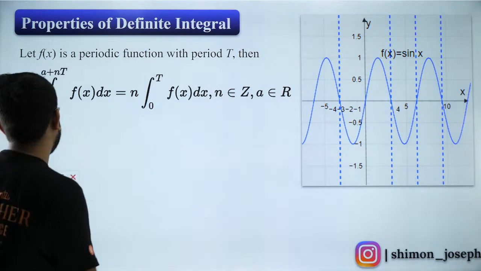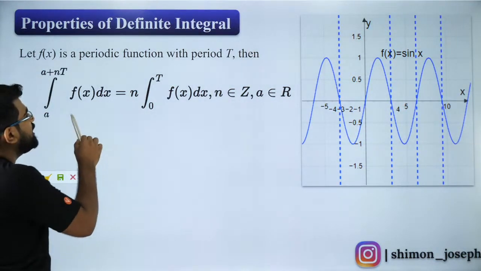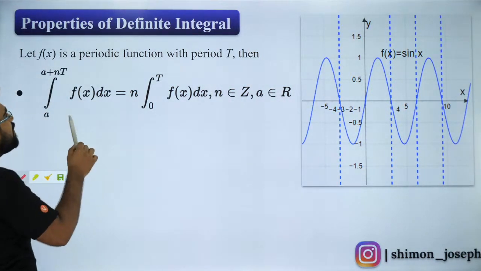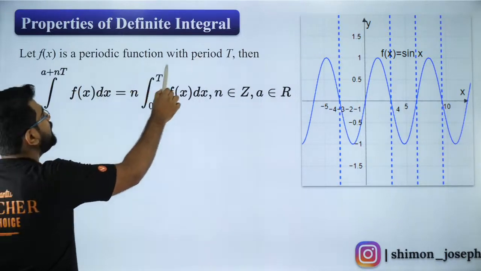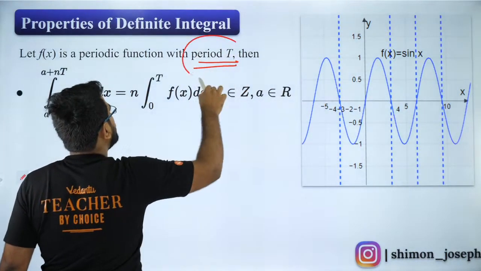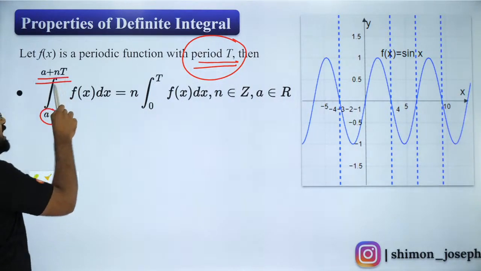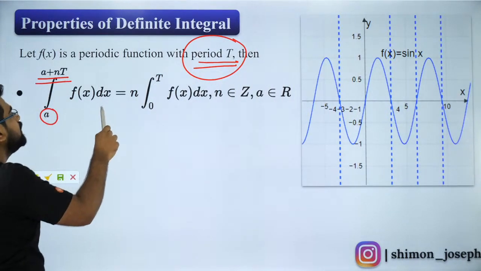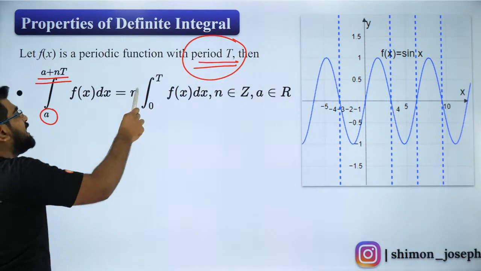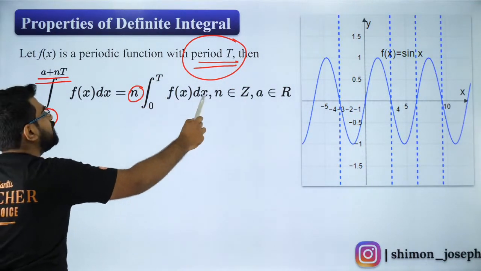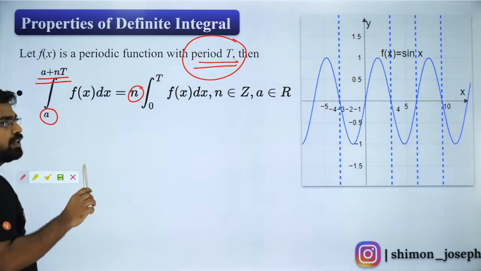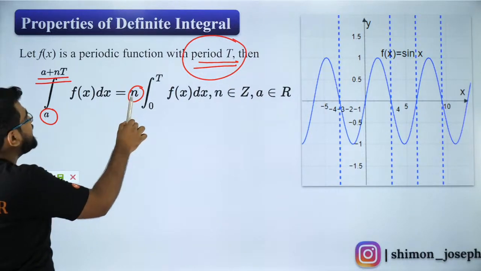Now listen carefully, guys. What do we have over here? We have a periodic function. Whenever you have a periodic function which has a period T, then the integral from a to a plus nT of f(x) dx can be written as n times the integral from 0 to T of f(x) dx.